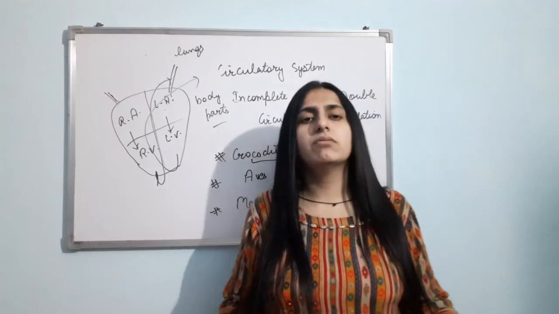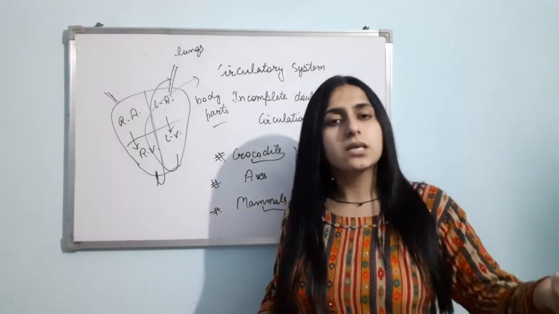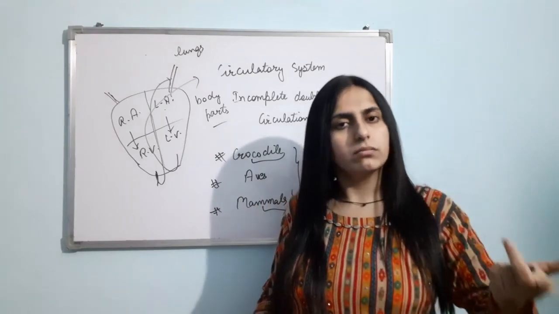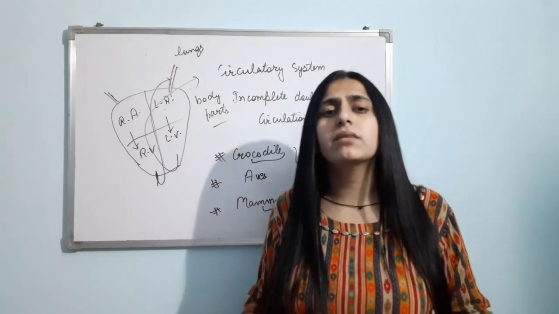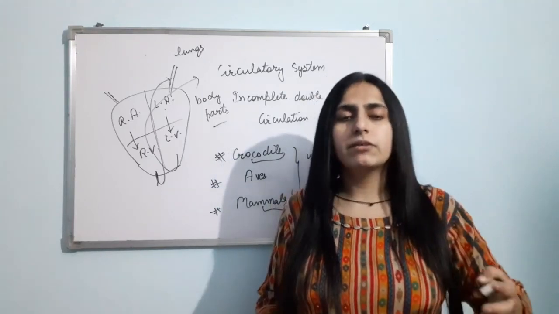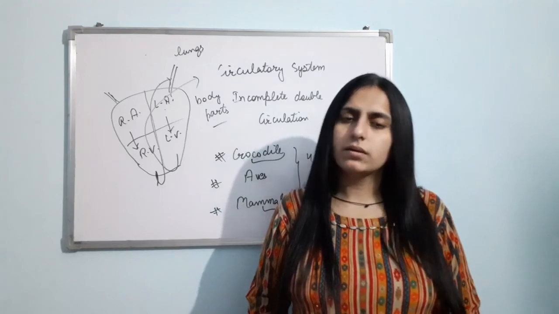So these are the different circulatory pathways: double circulation and single circulation. In amphibians and reptiles, there was mixed circulation. The blood was mixing in the circulatory system. Am I clear with the topic? Thank you.